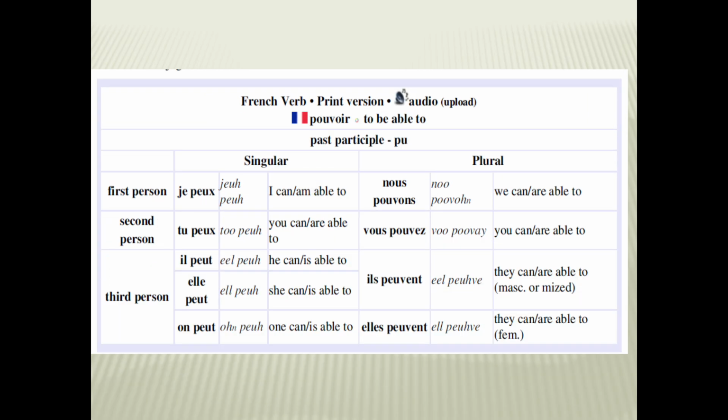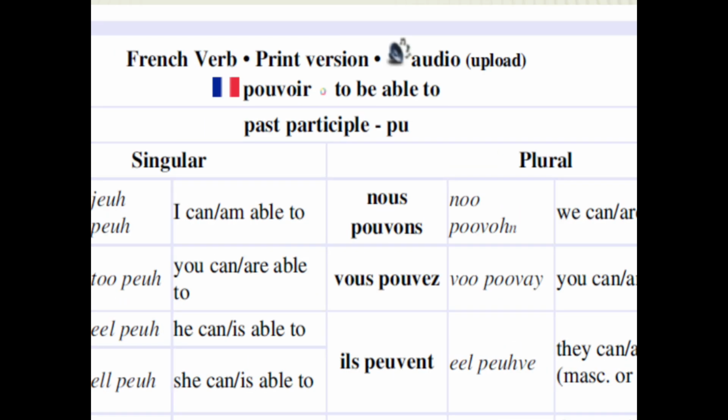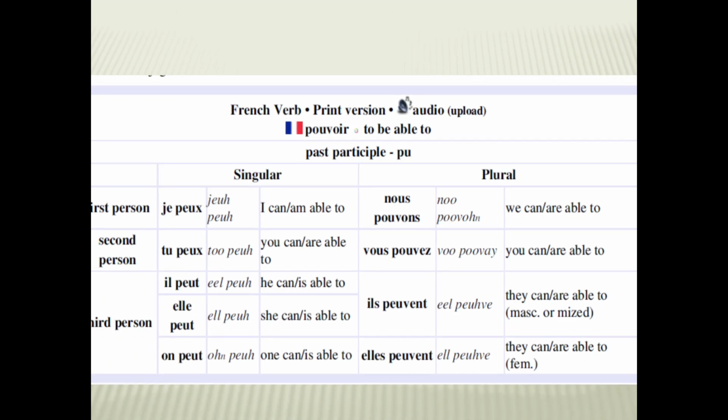Let us proceed with the next verb, that is called pouvoir. This is the verb in the context of to be able to, that is potentiality of a person, capability, right? So if I am capable of teaching you or doing something in the future course of action, the conjugation will remain the same, likewise vouloir. So if you are done with vouloir, you will be able to do pouvoir, that is to be able to, again meant for futuristic.